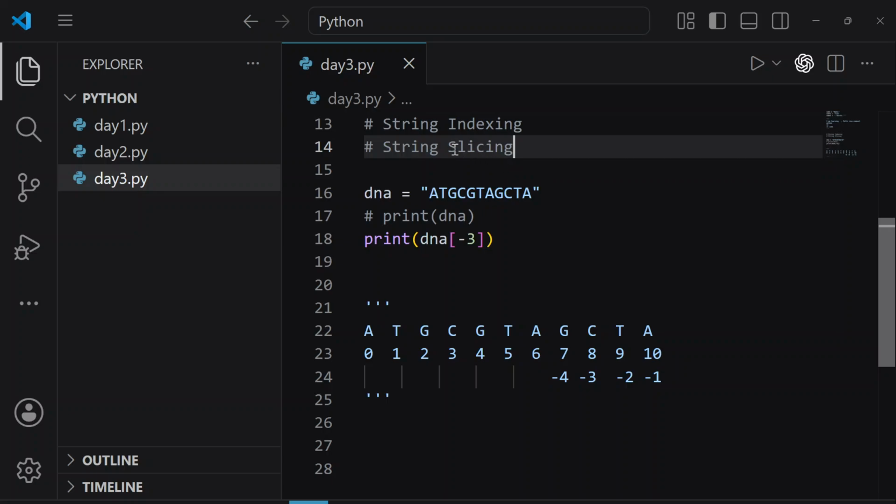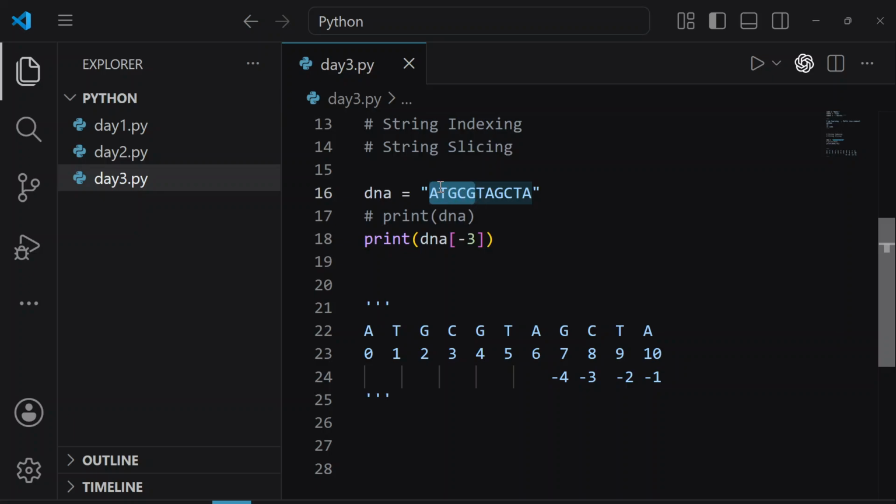Now, what is string slicing? Here we talked about how to access a particular character. To access a particular character, we just give the index number. Now, what if I don't want to access just one character? For example, I want to access starting from here till here, meaning half of this string.